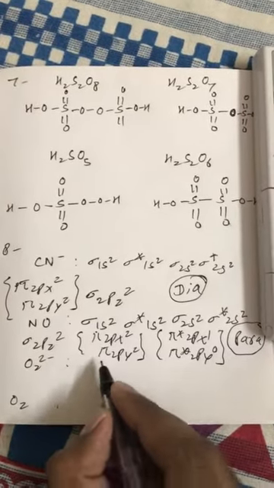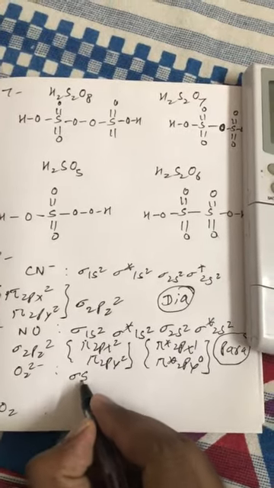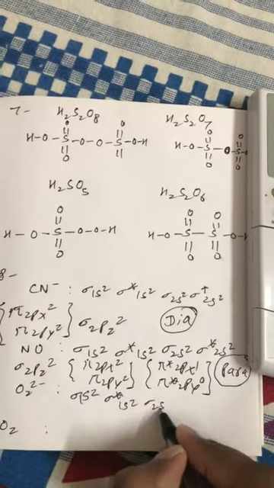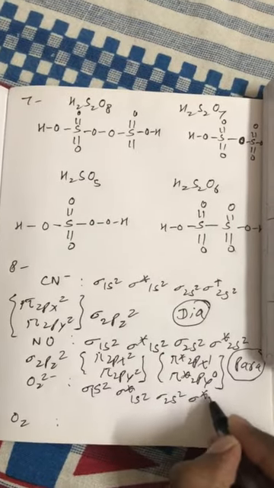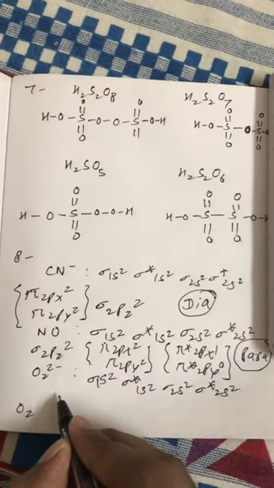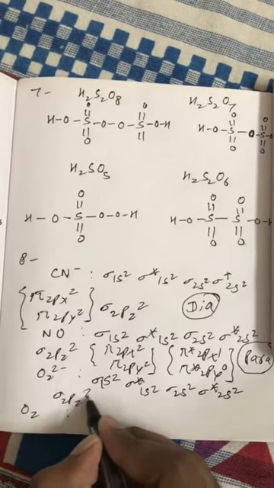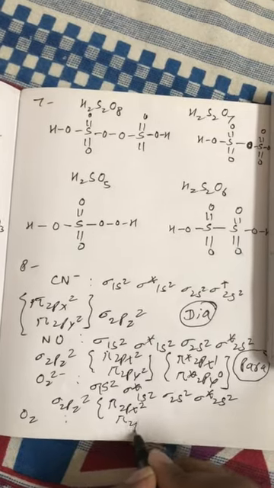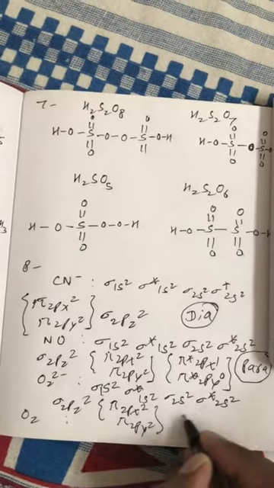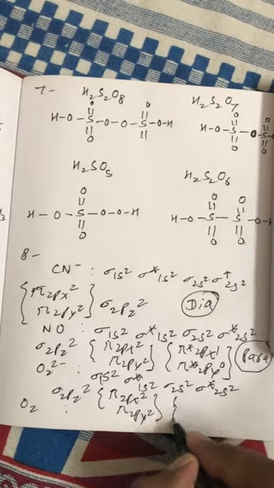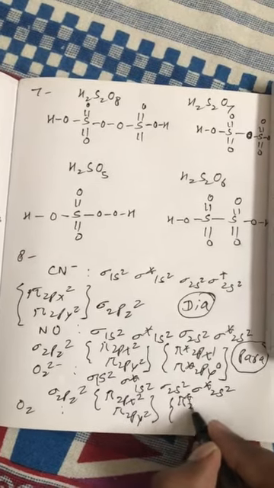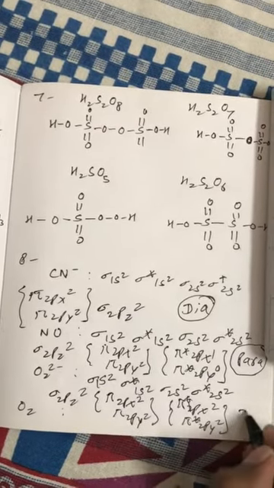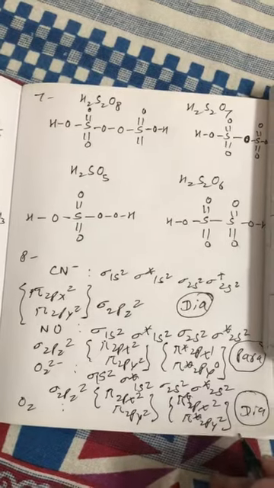In O2 2 negative, the configuration is sigma 1s2, sigma star 1s2, sigma 2s2, sigma star 2s2, then sigma 2pz2, pi 2px2, pi 2py2, and pi star 2px2, pi star 2py2. So that's why it is also diamagnetic, because of all paired electrons.